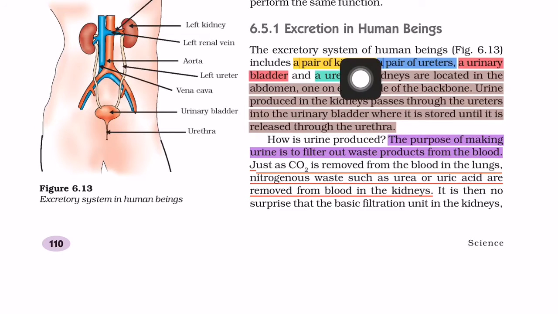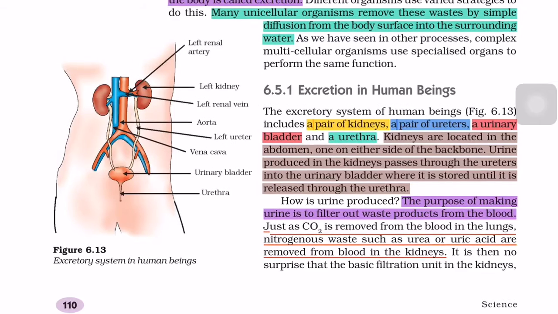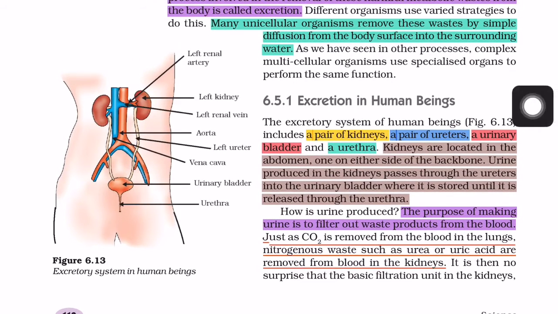The excretory system of human beings includes a pair of kidneys, a pair of ureters, a urinary bladder, and a urethra. So there are four parts in the human excretory system. These are the pair of kidneys, a pair of ureters, the urinary bladder, and the urethra. These are the four main parts of the human excretory system.